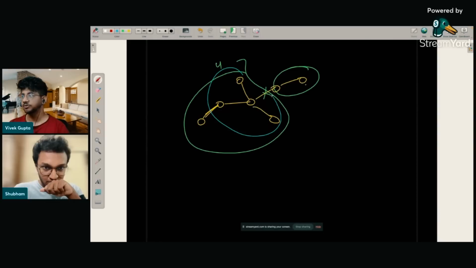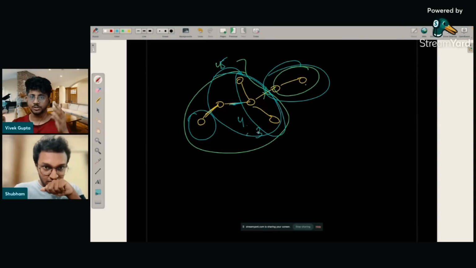So you now have 1, 2, 3. The earlier size was 5, this size will be 4, and then you might delete this particular one. So now the size is equal to 3, and this is how you do it. You are deleting edges one by one, and then you have to find the largest size component, or largest size tree, in each case, right?